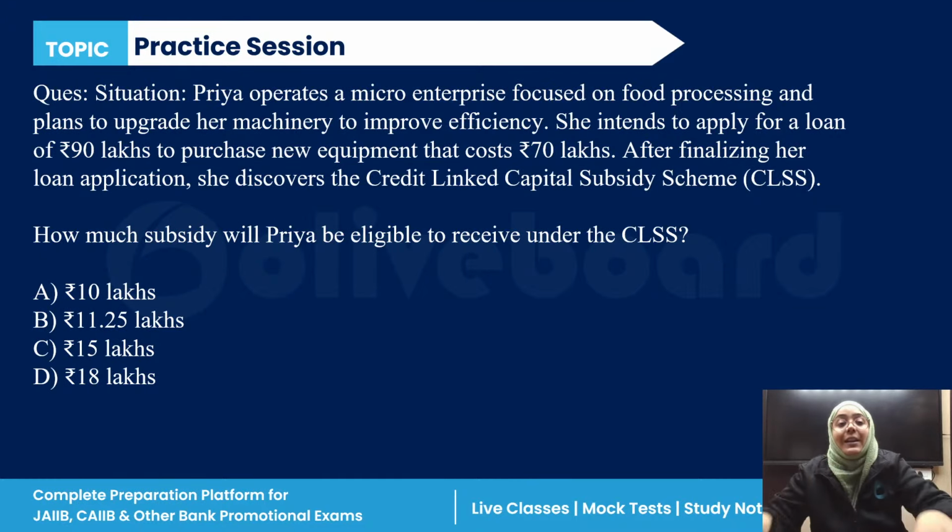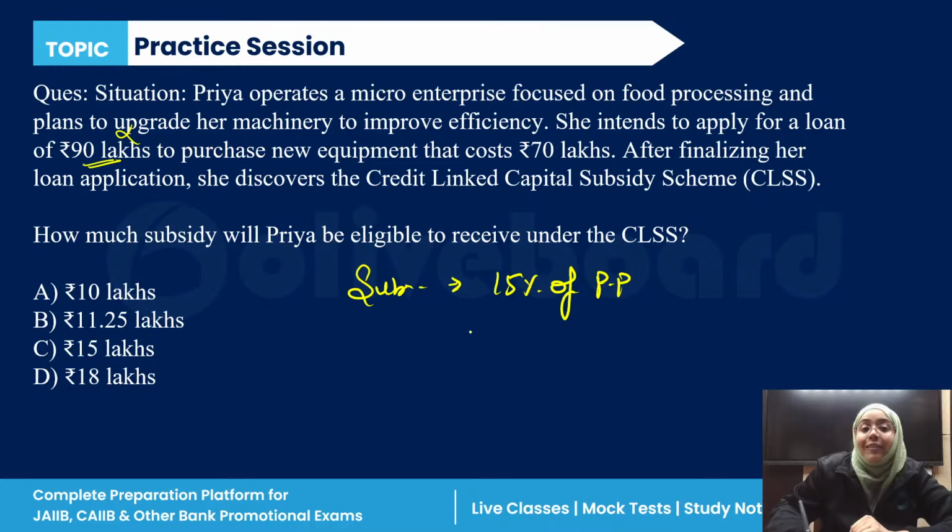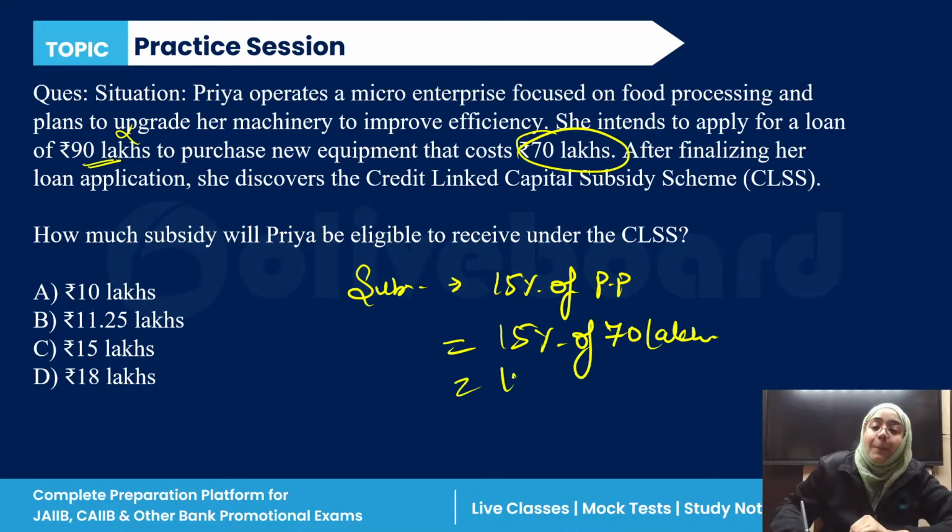If you are calculating 15% subsidy on 90 lakh, that is wrong, because the subsidy is always 15% of the purchase price of plant and machinery. So the purchase price is 70 lakh. 15% of 70 lakh is approximately 10.5 lakh subsidy.